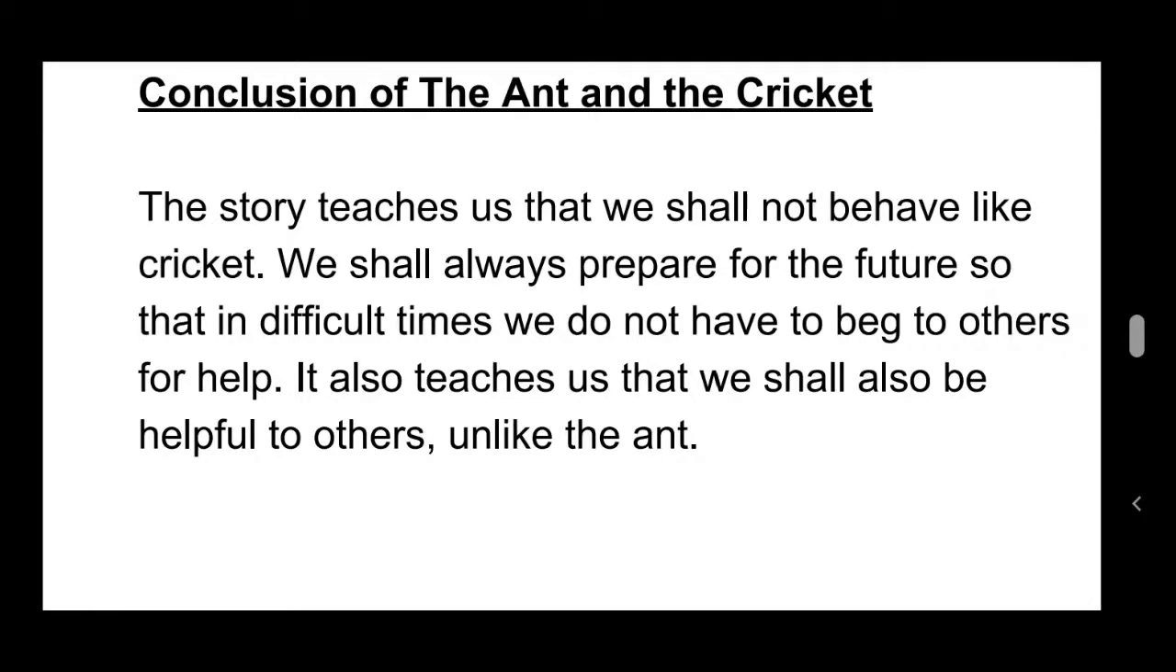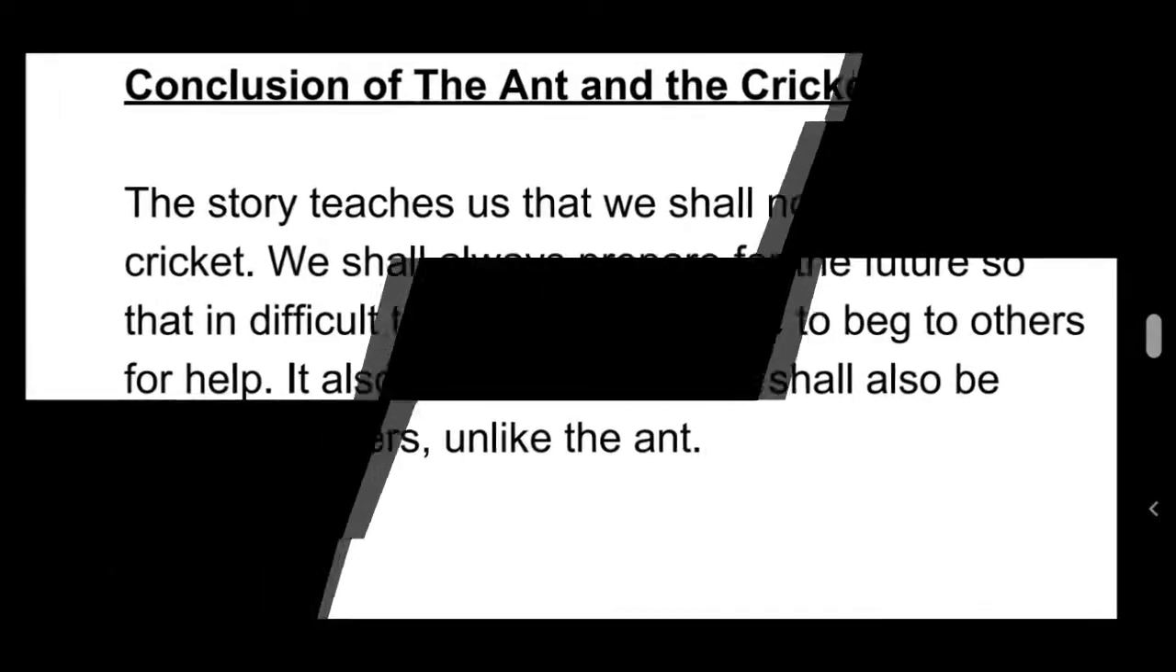So, two things the author is conveying here. One is we have to prepare for the future. It definitely helps in our difficult times. Then we need not beg others for help. The next thing is he teaches here how we should help others. So we should not do like the ant did in the poem. We should help others in their difficult times. So this is the conclusion and moral of this poem, children. The Ant and the Cricket, first poem.